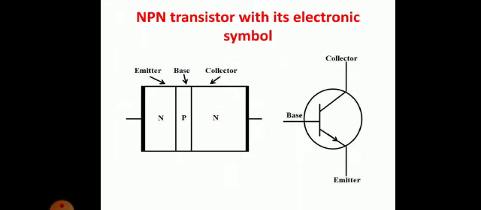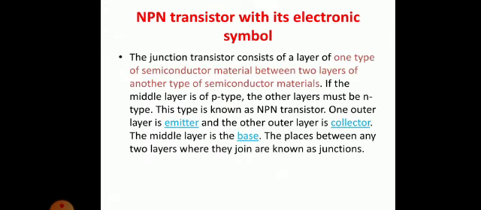Base means where you are applying the signal, from where you are giving the small input signal, and that will allow current to flow from collector to emitter. So this is the NPN transistor with its electronic symbol.